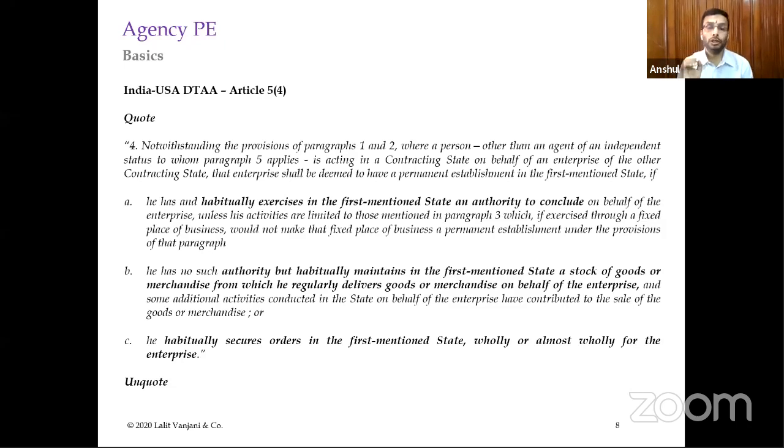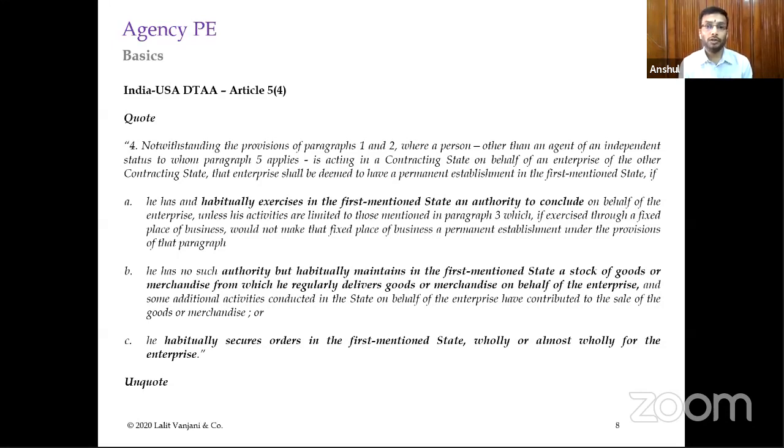Now, one more thing to be very carefully seen is that even if there is a dependent agent acting on behalf of the foreign company in India, but that dependent agent is not doing any of these three activities, even then there is no agency PE. So there has to be a combination of a dependent agent plus any of these three activities, only then the agency PE will come into the picture.